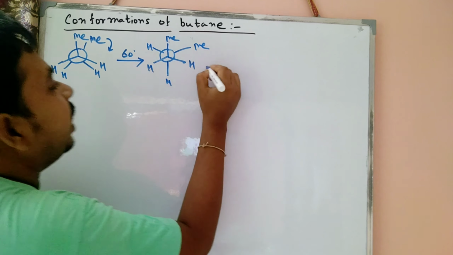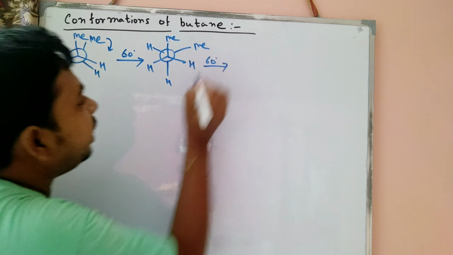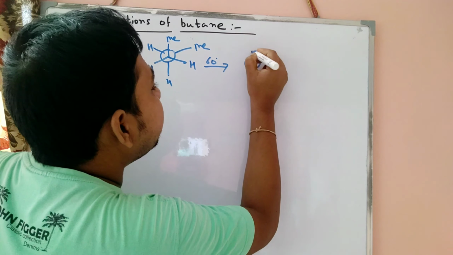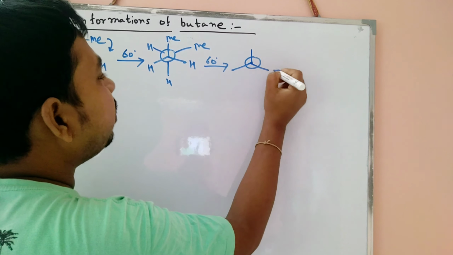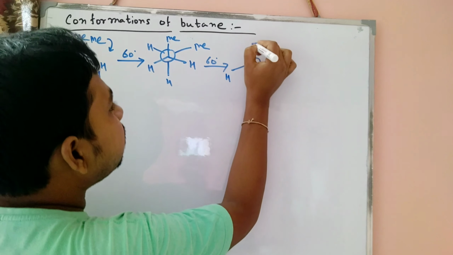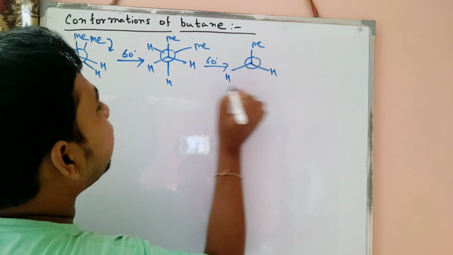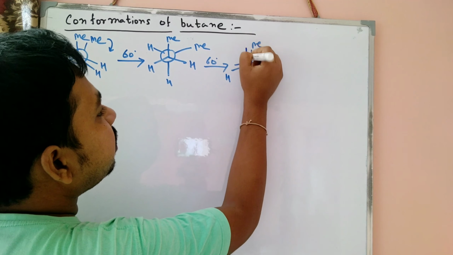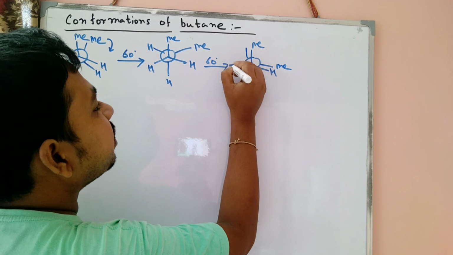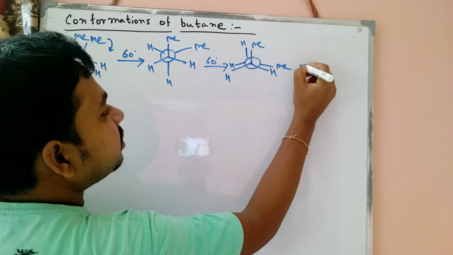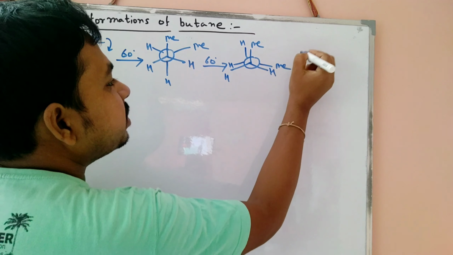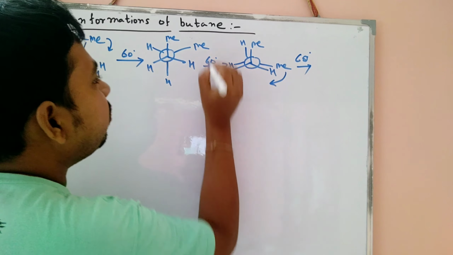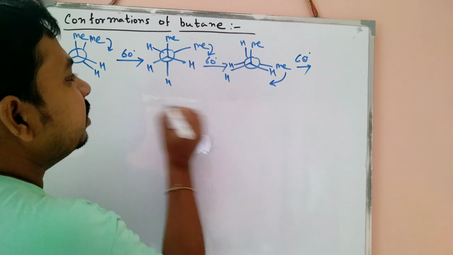Then we rotate 60 degrees. The front carbon is the same, hydrogen, methyl, and this methyl is now present here. This is our structure, and then we rotate 60 degrees. So this methyl comes down, this methyl comes to this side.